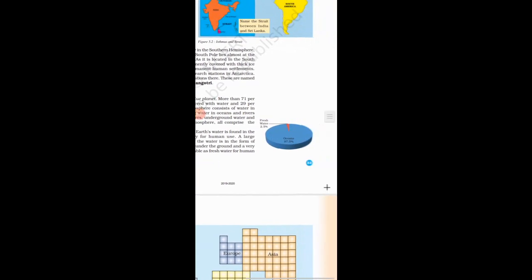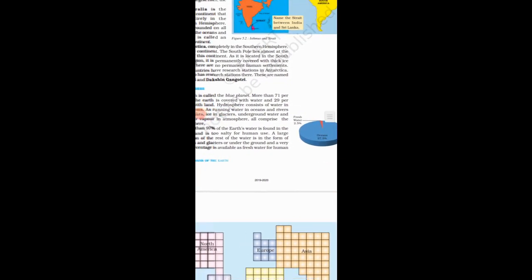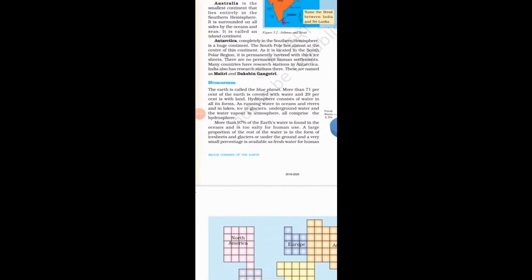Now look at this image. Only 2.5% is fresh water, and ocean water is 97.5%, and all this salty water in the ocean, 97.5% of water is salty water, which is not suitable for human use.